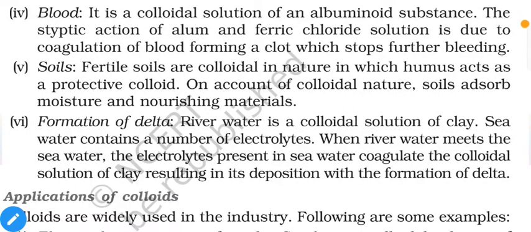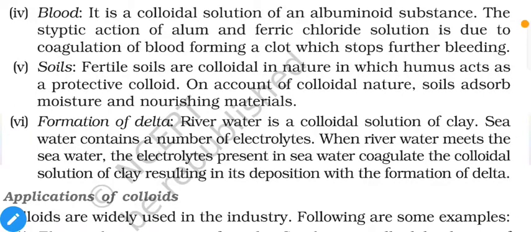Blood is a colloidal solution of albuminoid substance. The styptic action of alum and ferric chloride solution is due to the coagulation of blood forming a clot which stops further bleeding. Now styptic, that means which stops the blood flow.